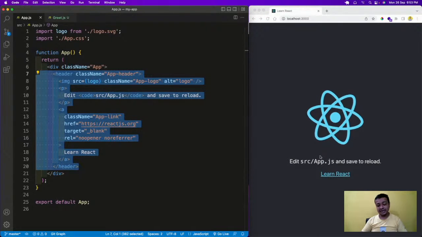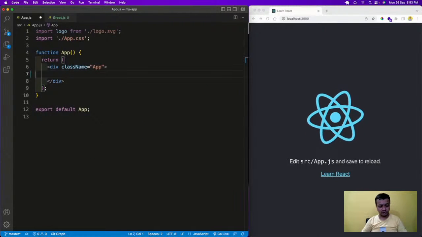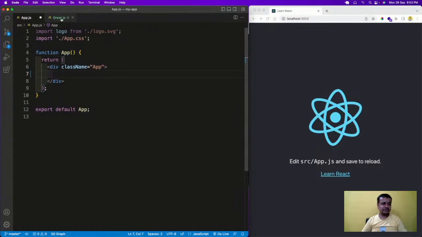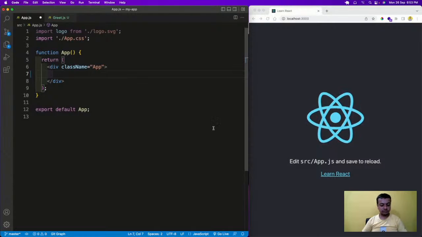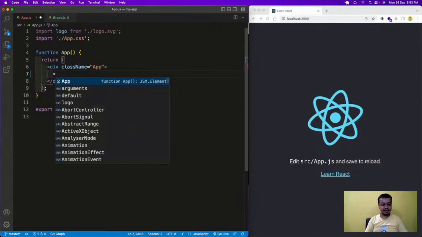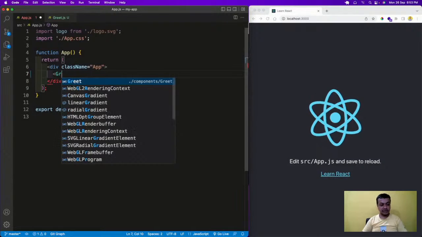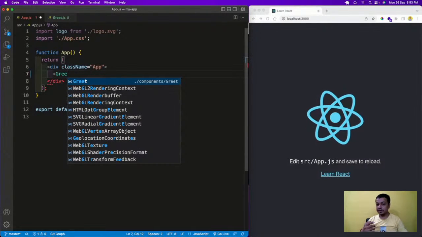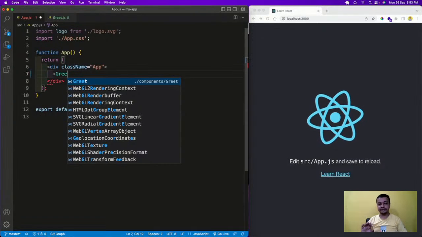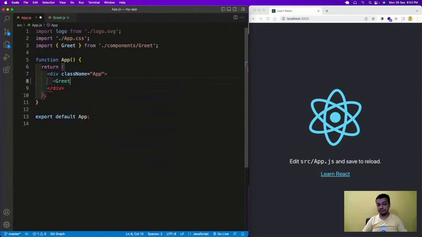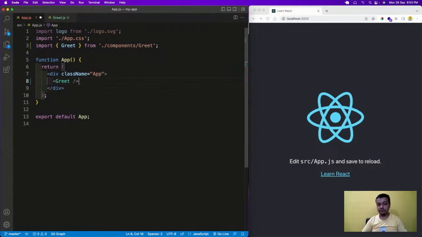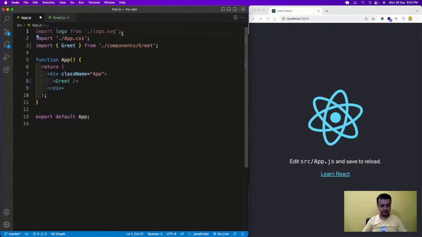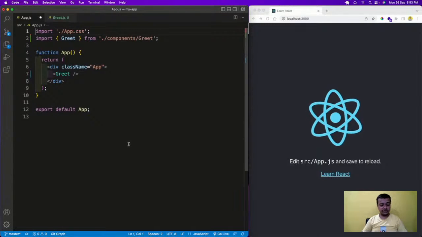So always when we use the React app, we remove all these things because this is the boilerplate code. Now I want my greet.js to be shown. So what I am going to do here, I'll come here and type GREET, and VS Code will give me some suggestions, and then if I press enter, it will import it. And the React logo I'm not using, so I will remove it. Now I will save it.